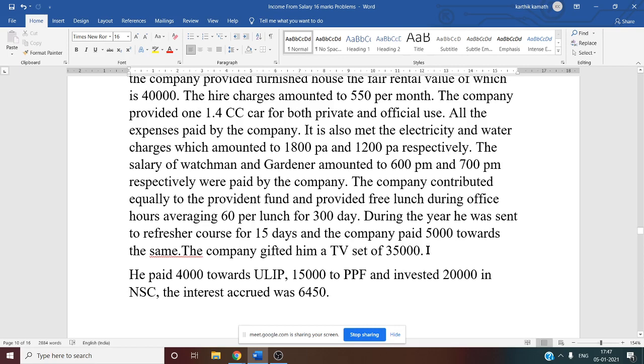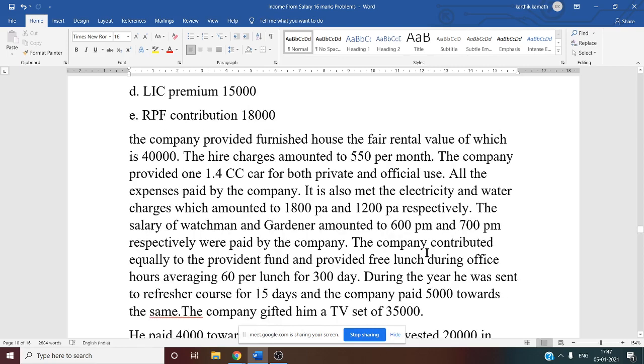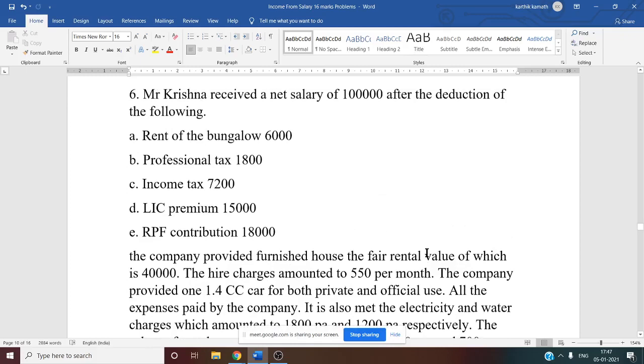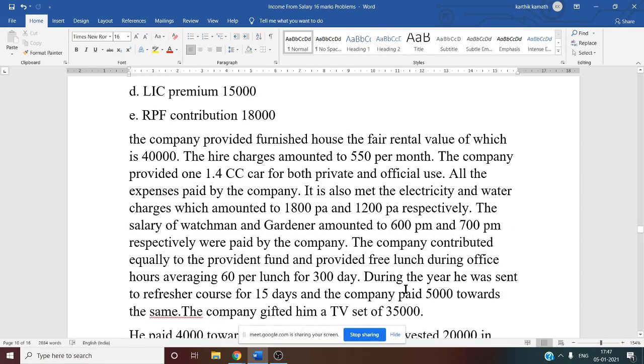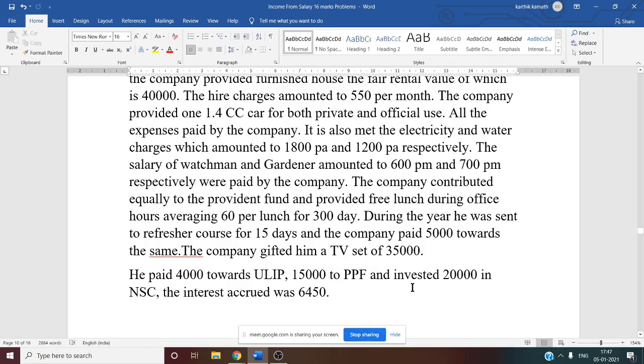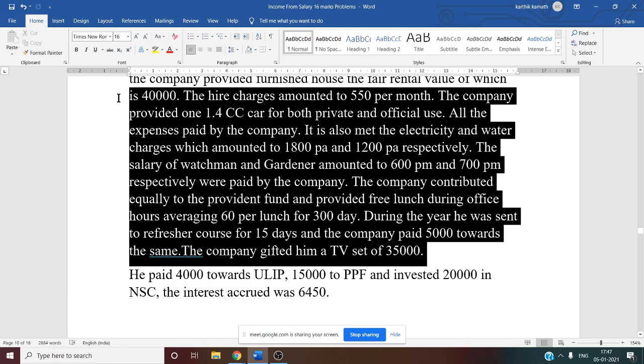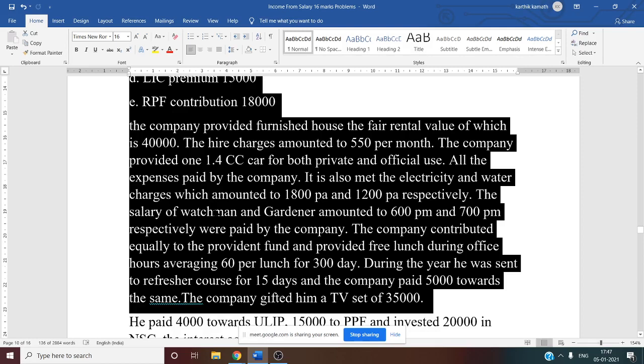It is not showing now. Why? The loan of 2 lakh is missing here. Can you see once again whether you can find the information anywhere? Not there, sir.